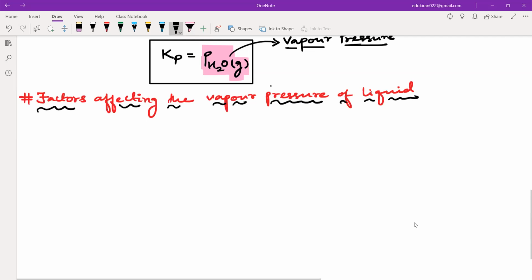Now I have a question for you guys. Please don't write anything after this. When I tell you, then only you will write. Write the topic: factors affecting vapor pressure of liquids. Okay. If I compare sanitizer and water, which will have more vapor pressure? Sanitizer or water? So water. What about others?